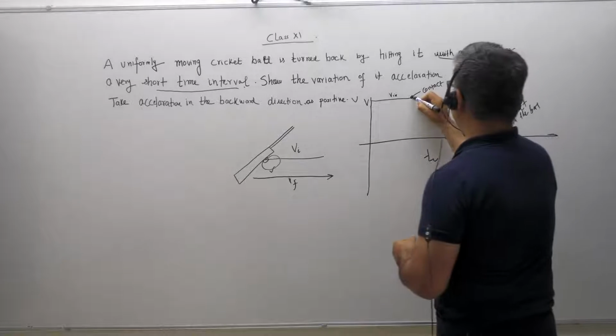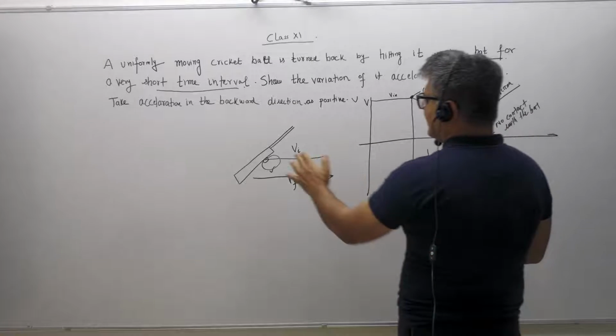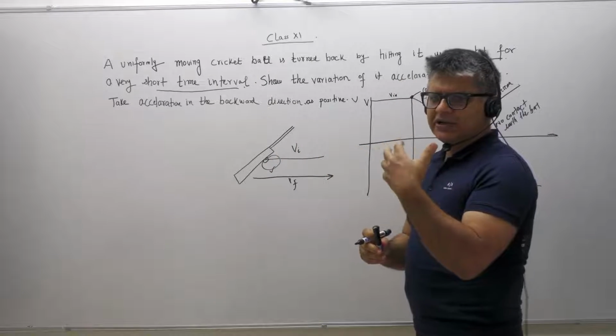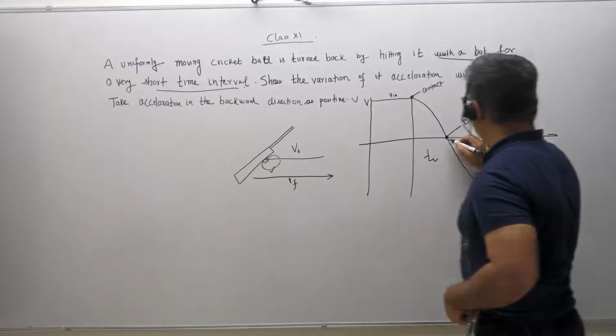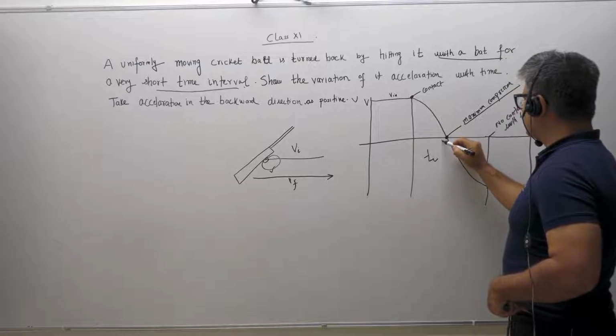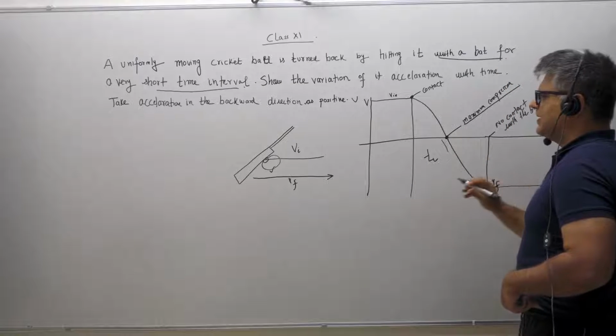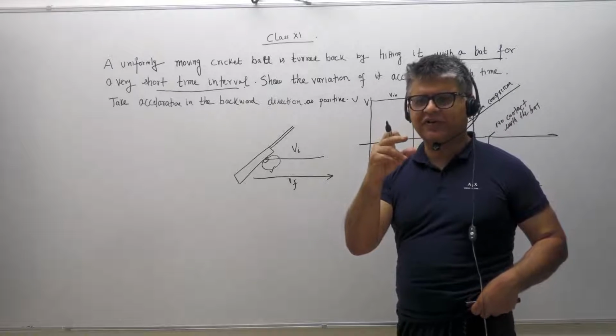So this all happened for a short period of time. The ball started losing contact with the bat from here, the velocity started moving in the opposite direction, and at a certain place it left the bat. All this happened in a very short time interval.